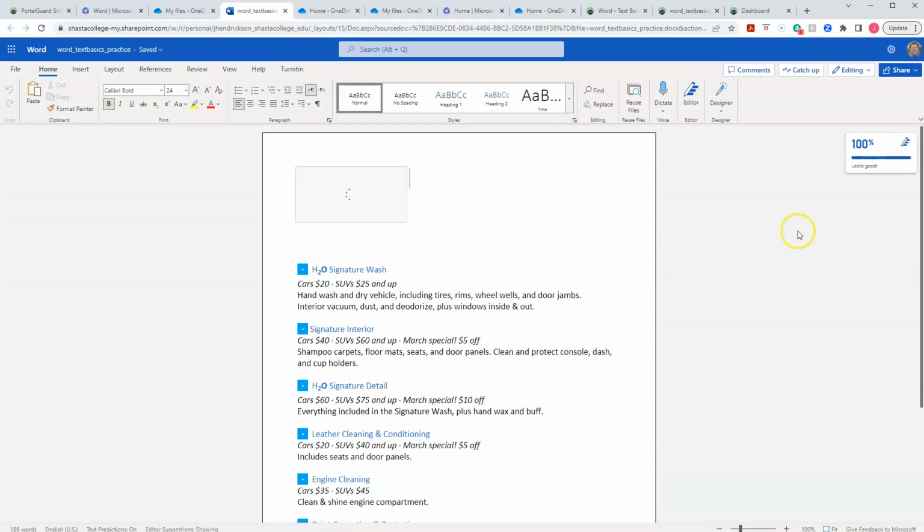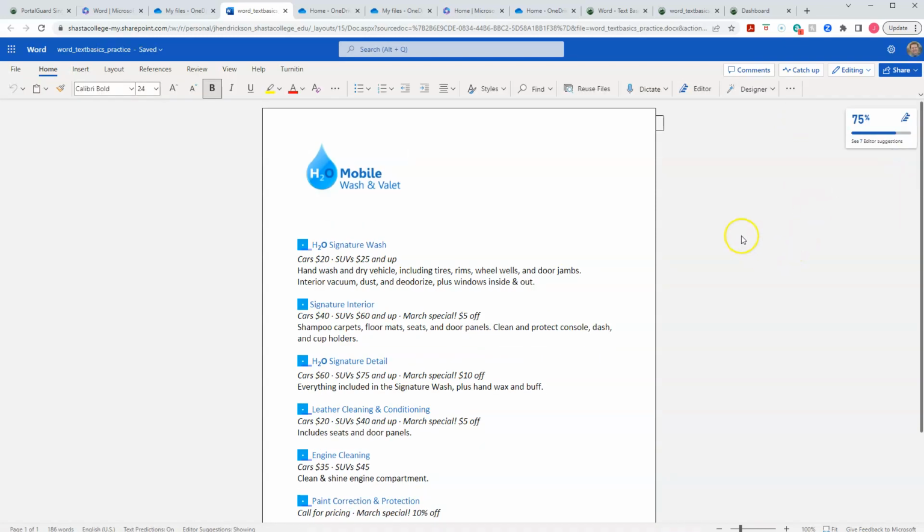Now, for Microsoft Office 365, typically when you load this in, it looks like this. So it pops in this little area, and it's got kind of the old school Microsoft Office look where it doesn't have that ribbon that they came up with 10 years ago. Okay, so let's take a look at what I just did a second ago.